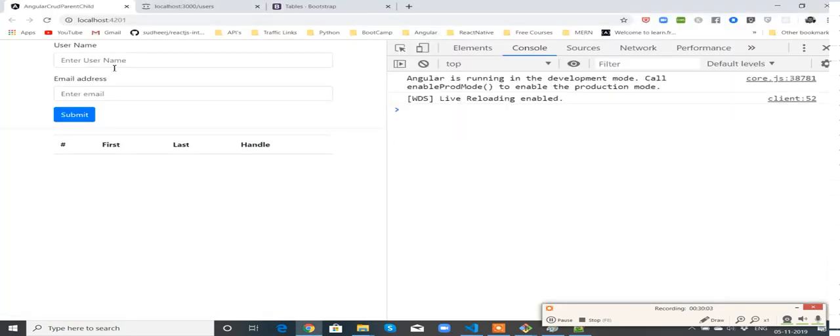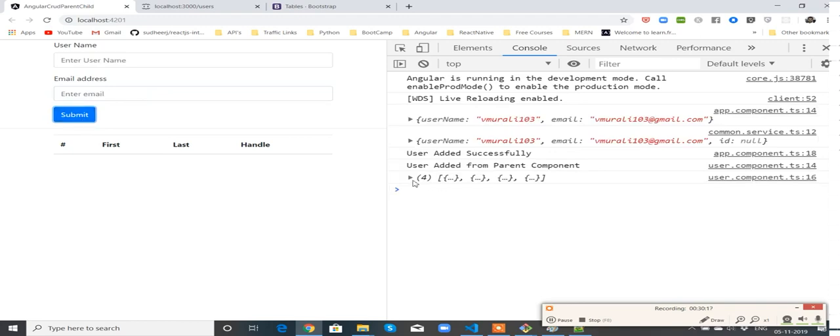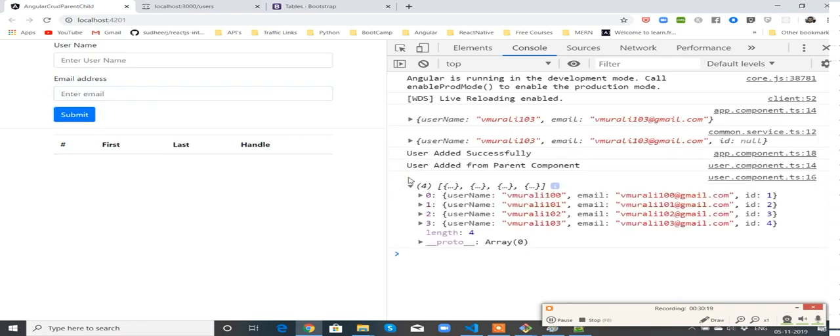Now let me add the user here. vmurali103, vmurali103@gmail.com. Perfect. I got the users.